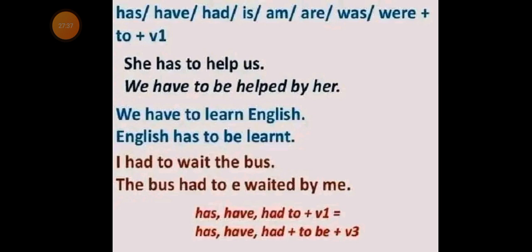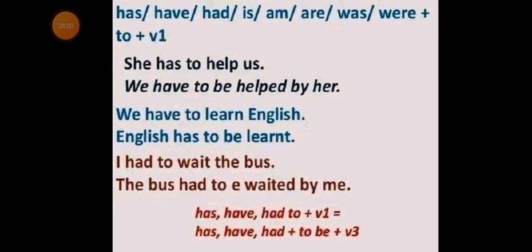Now look at the third sentence. I had to wait for the bus. This is the active sentence.